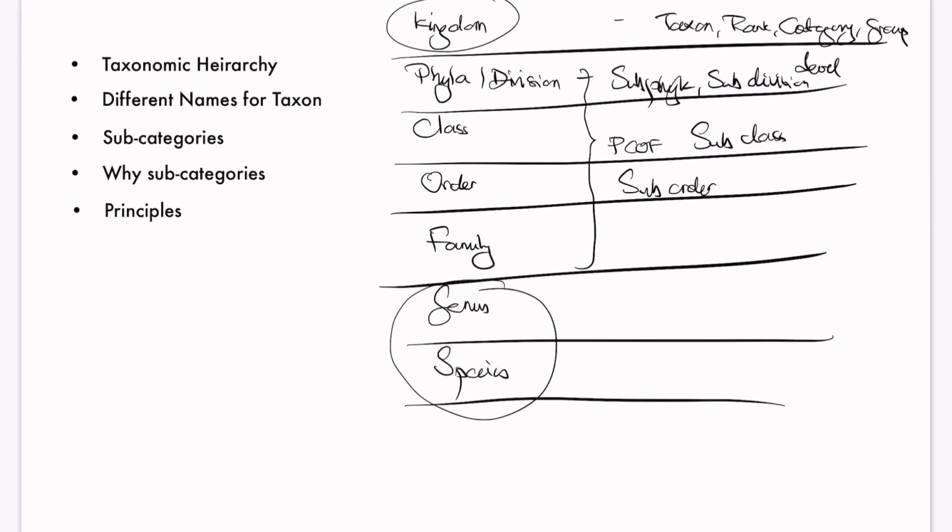But why are categories divided into subcategories? This is very important. There is a direct line from the textbook: to facilitate more sound and scientific placement of various taxa.